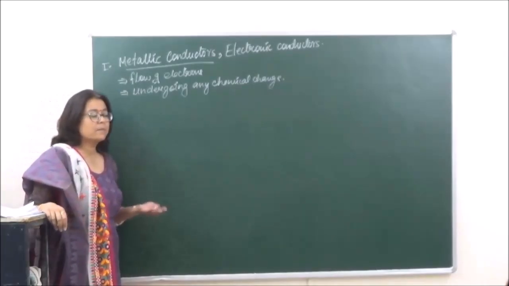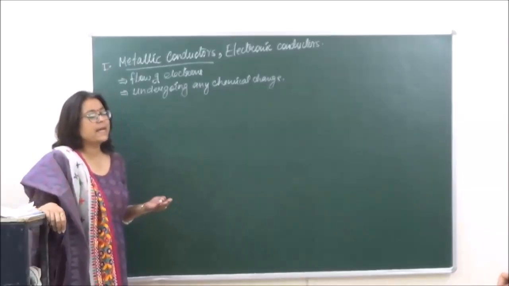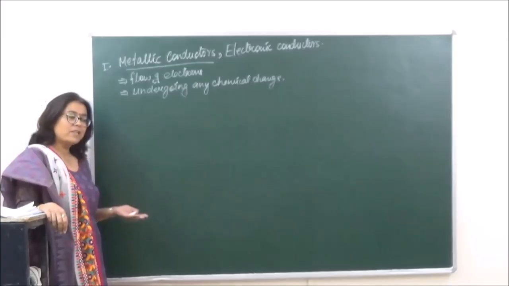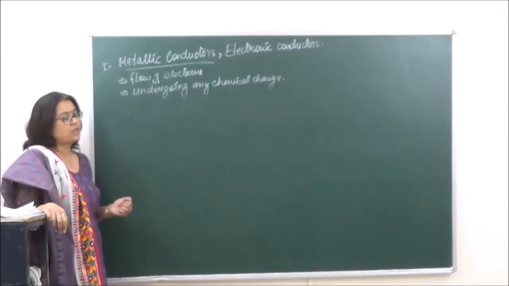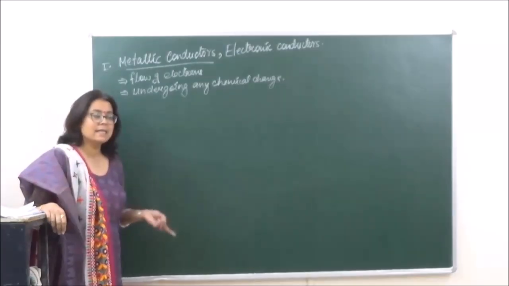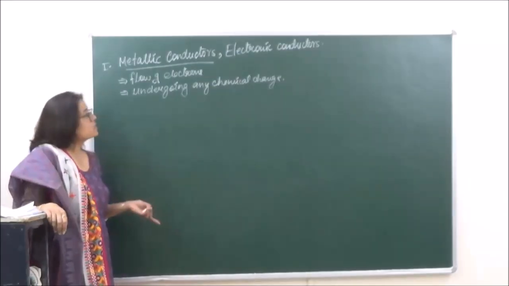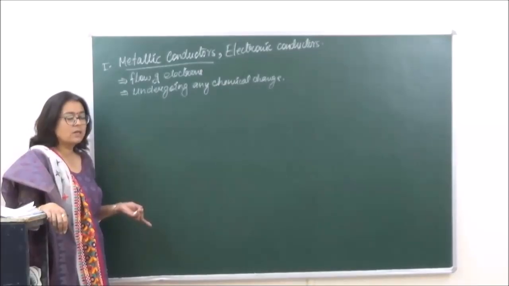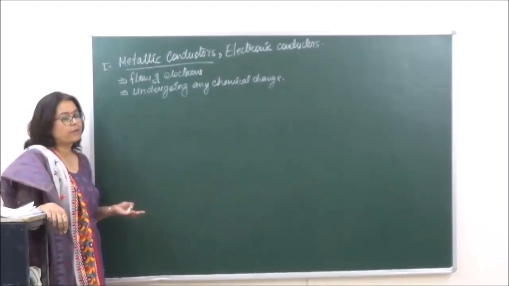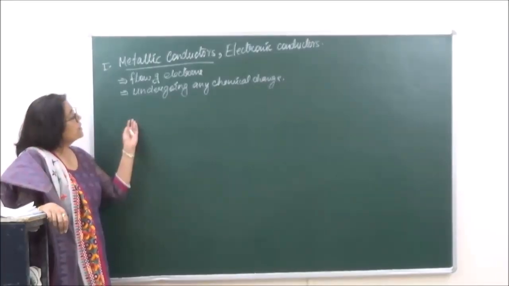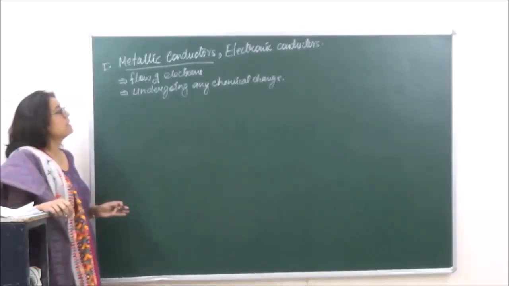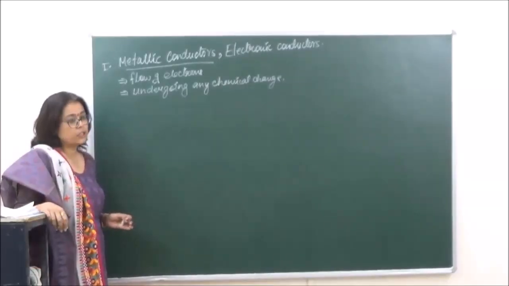But by looking at the metal, we do not see that any changes are taking place in the metal. Only the temperature of the metal is going to increase. So when the temperature of the metal increases, it shows that it is conducting electricity. Otherwise, there is going to be no change in the structure or in the composition of the metal whatsoever. Okay, so over here, all the metallic conductors conduct electricity without undergoing any chemical change.